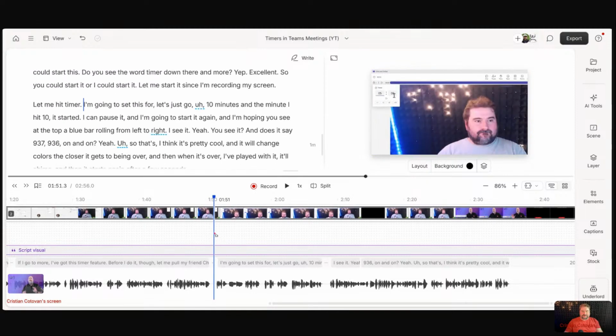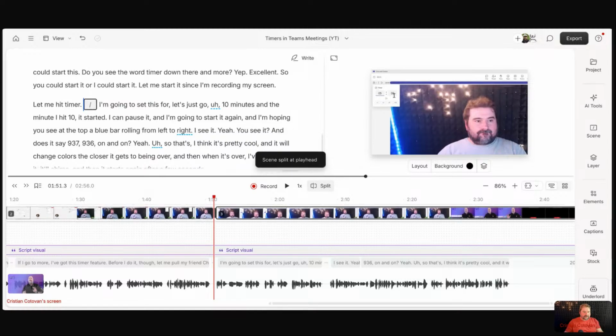You put your mouse down here in another place in the timeline, and this button that they advertise all the time is called split now. Or you can press S. So the S key or pressing the split button will split the scene. Click on that. There you go.